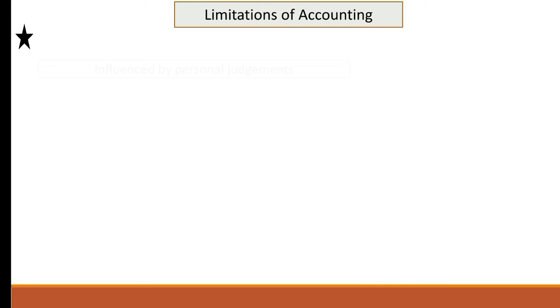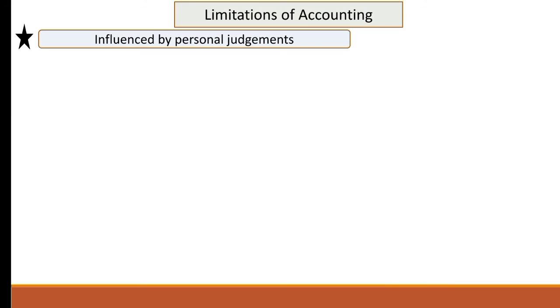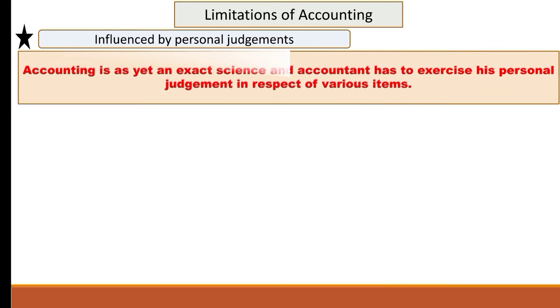So the first limitation is that it is influenced by personal judgment. Accounting is not yet an exact science, and the accountant has to exercise his personal judgment in respect of various items. For example, it is extremely difficult to predict with any degree of accuracy the actual useful life of an asset, which is needed for calculating depreciation.